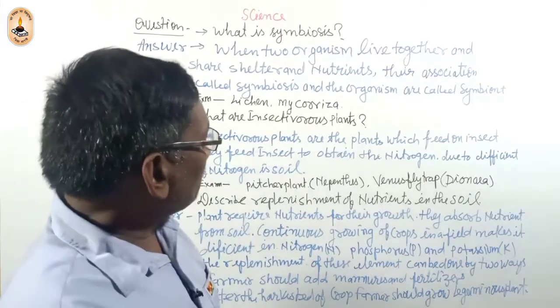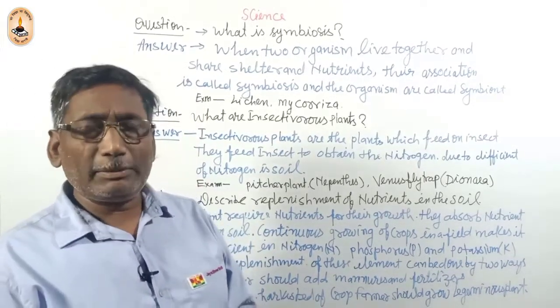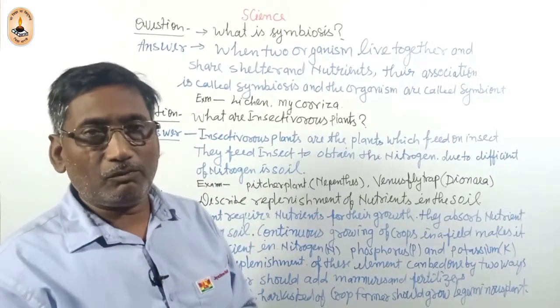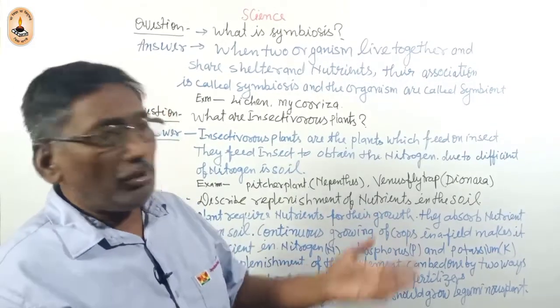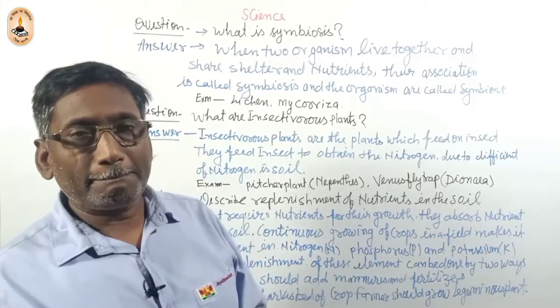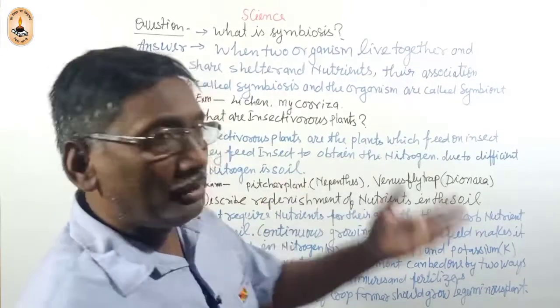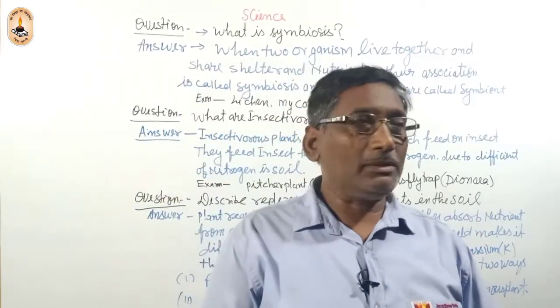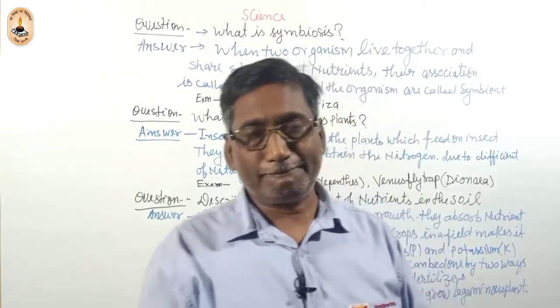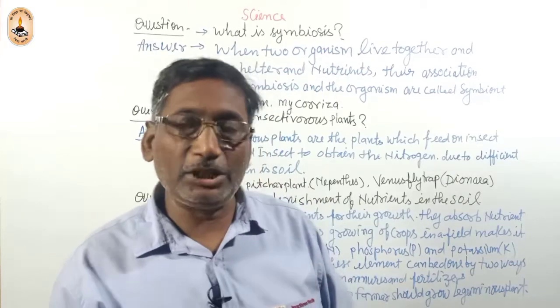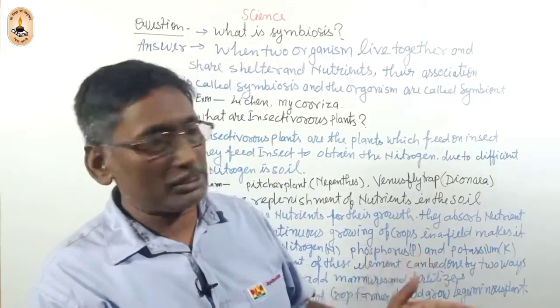You can think why the plant traps the insect. What is the reason? The insectivorous plant grows in soil, but the nitrogen is deficient in the soil.